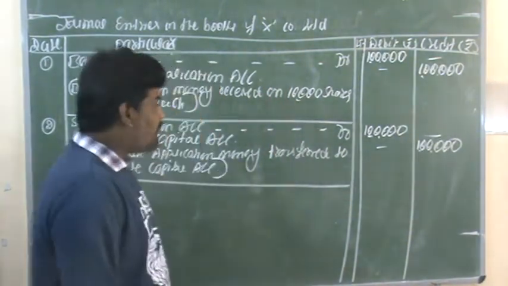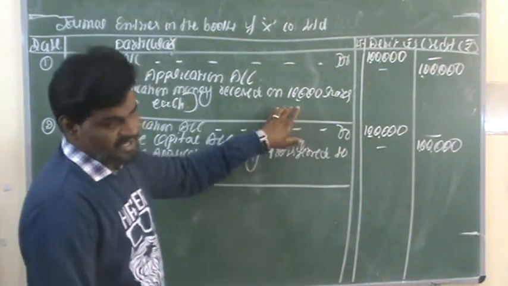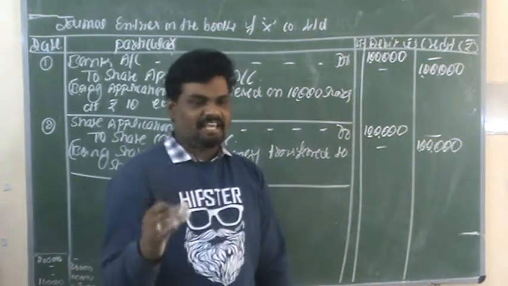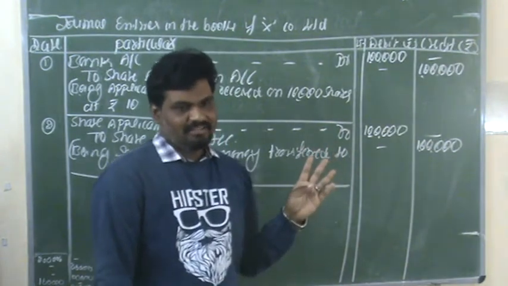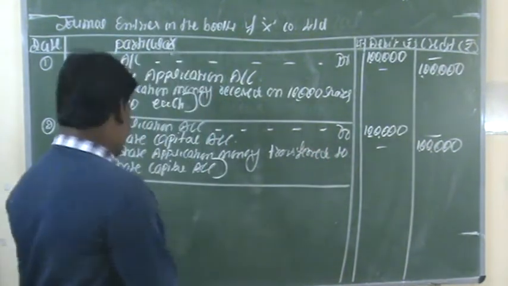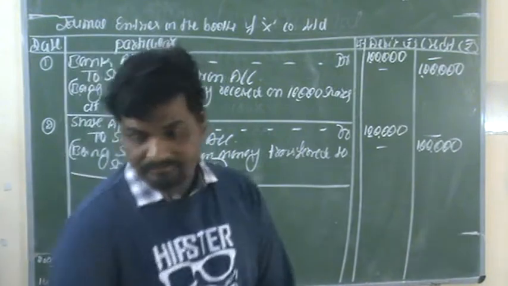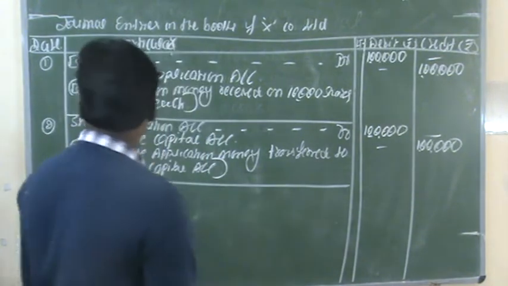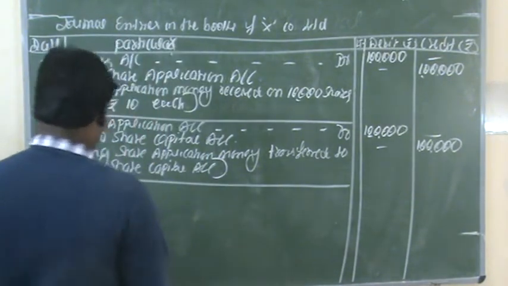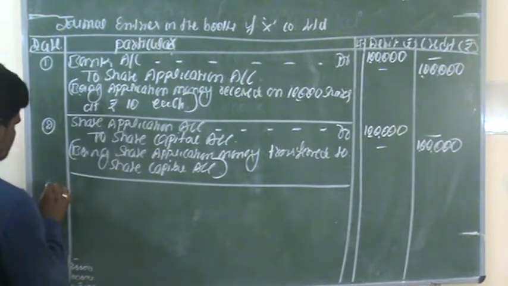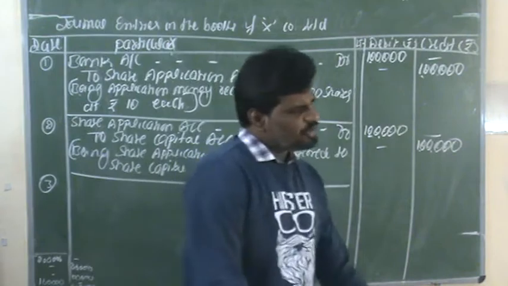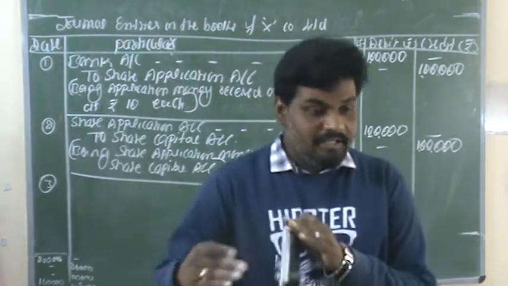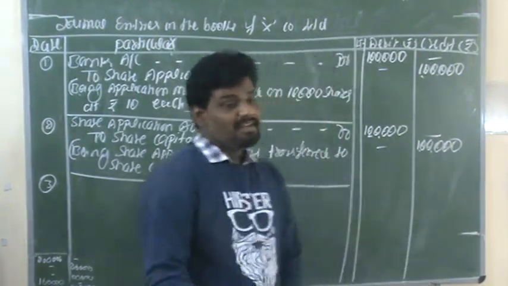After the completion of this process, the next stage is related to the allotment process. Next, shall we go to the third entry. The third entry is related to allotment money due.